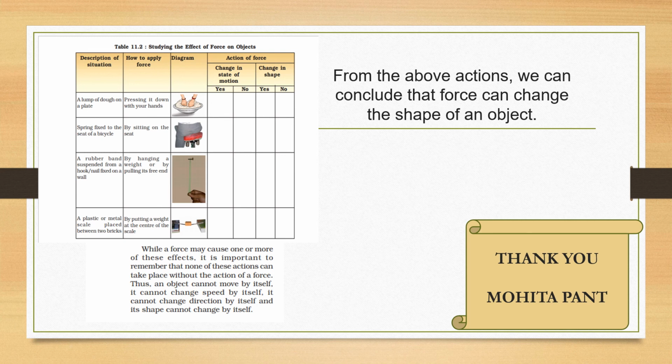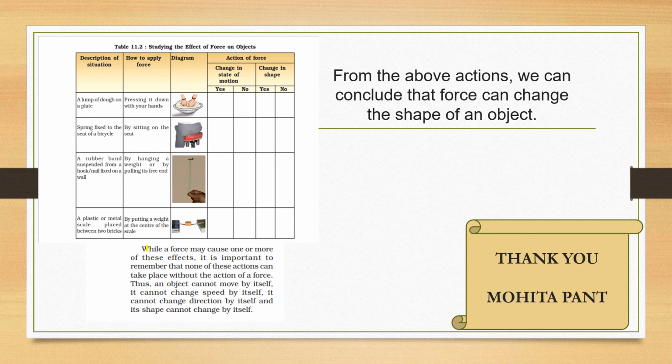So we have concluded that when we apply a force, there may be one or two of these effects. Without the action of a force, the object cannot move by itself.